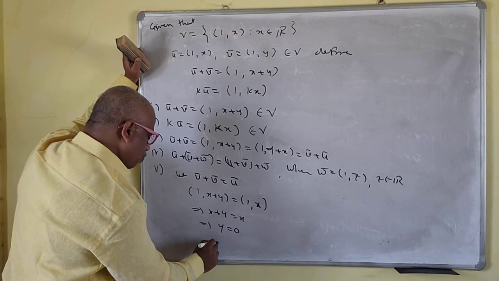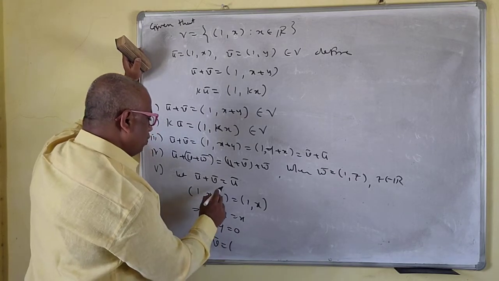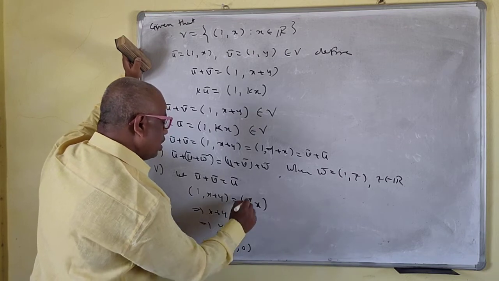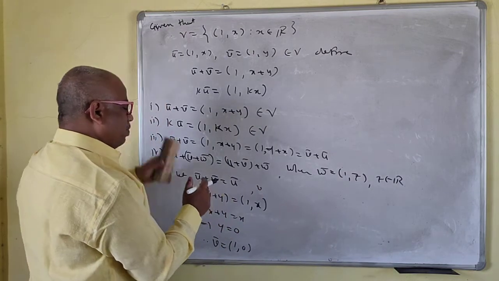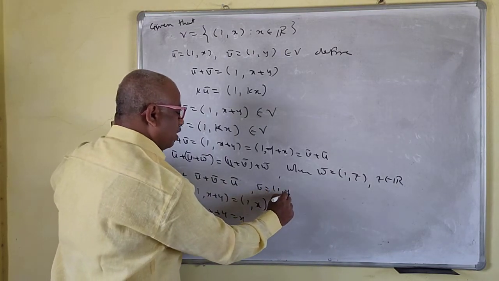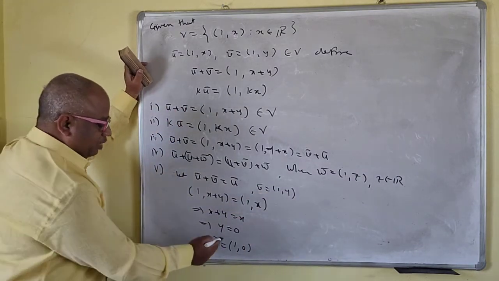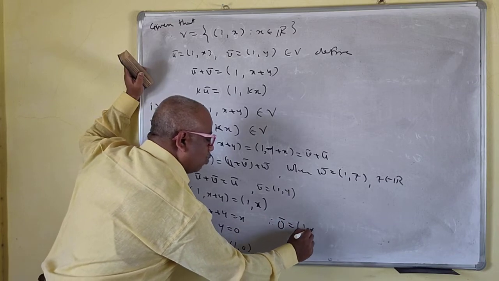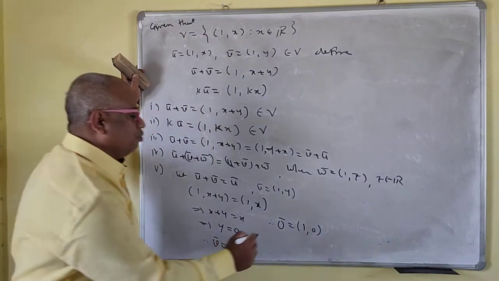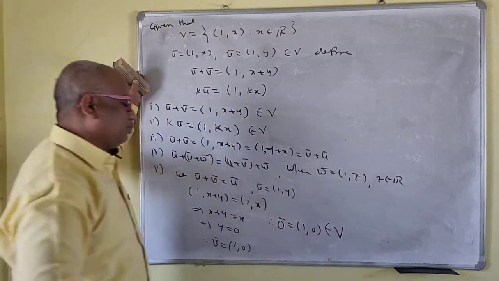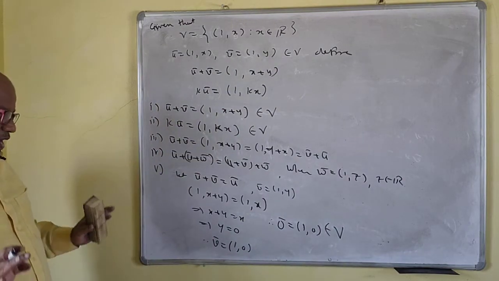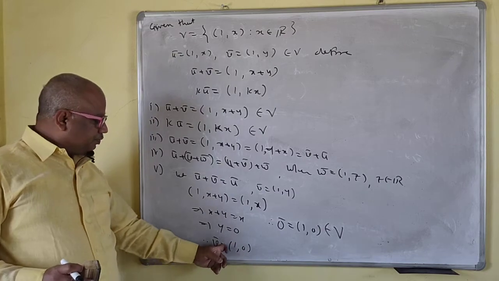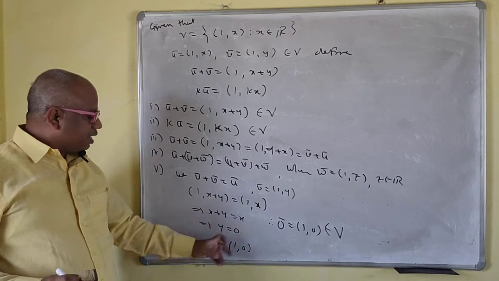So therefore v bar is equal to (1, 0). V bar is equal to (1, y), so y will be 0. Therefore, your 0 bar is equal to (1, 0), which belongs to V. So the zero vector exists, because we get the solution (1, 0).